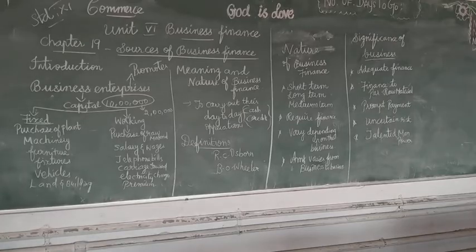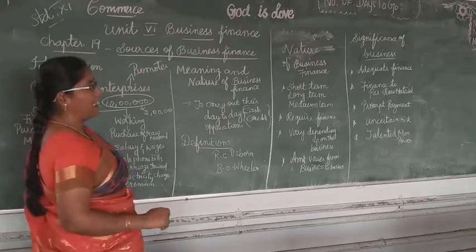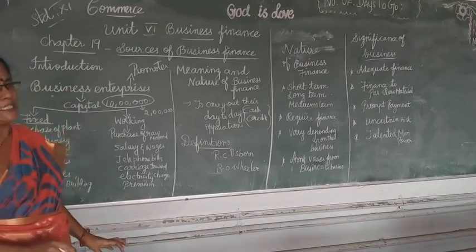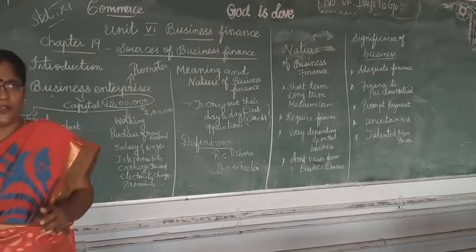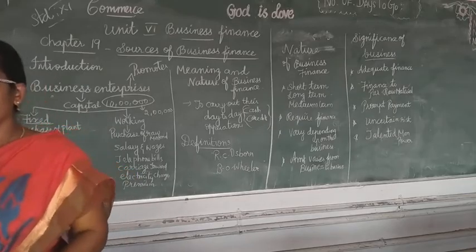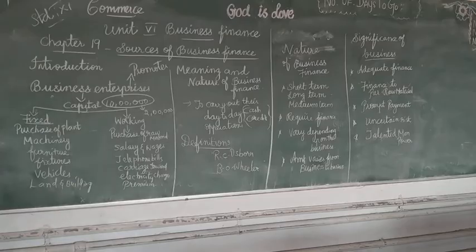Now let us move on to the definition. What is meant by finance? The finance function is the process of acquiring assets, the fixed assets. After acquiring assets, what are we going to do? Are we going to keep them as they are? No. We are going to utilize the funds in a business.